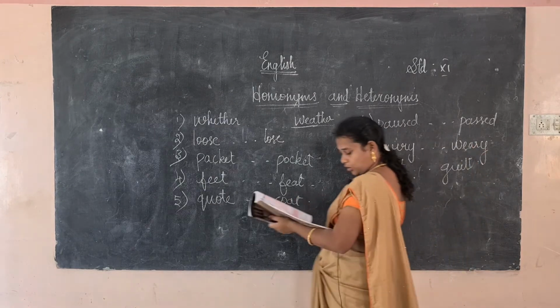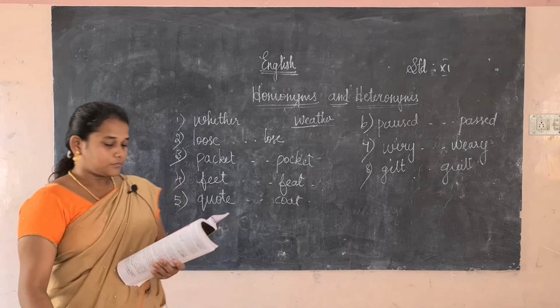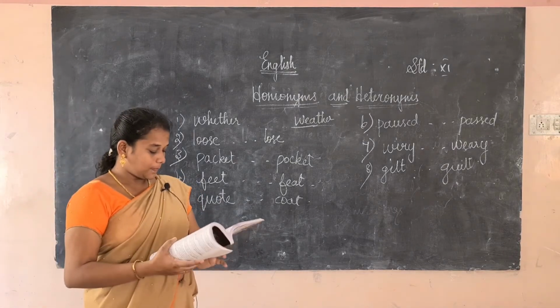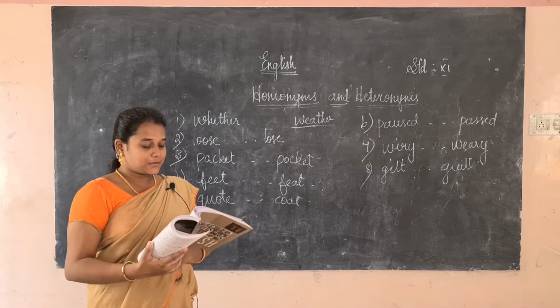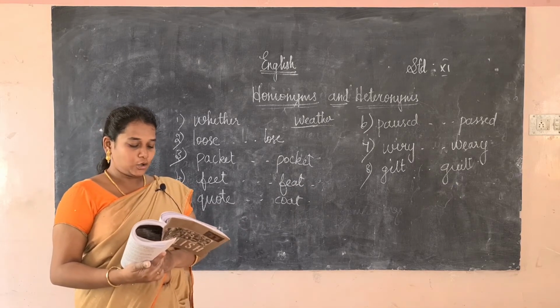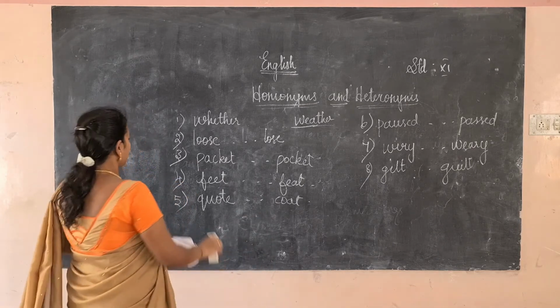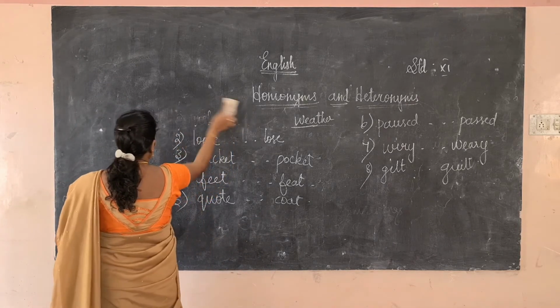Okay, copy it in your page number 72. The next thing: there are some words they have given, and we have to write each word in at least two different meanings. I will tell you orally, and you have to write it in your book. I hope you have completed this. Shall I rub it?